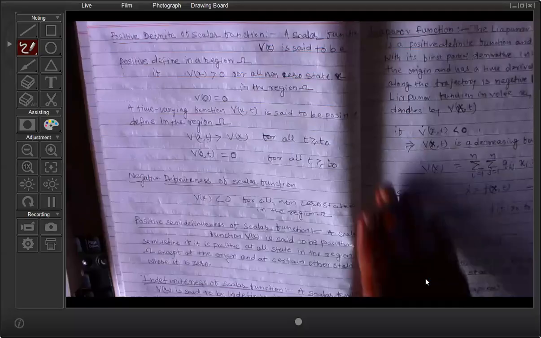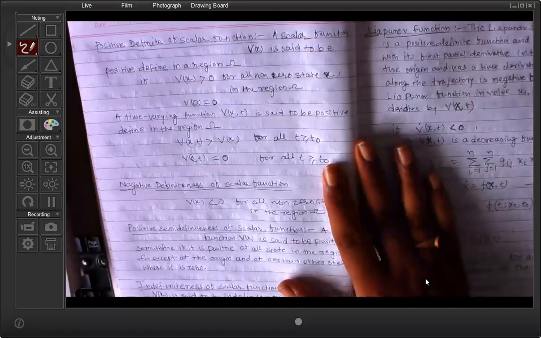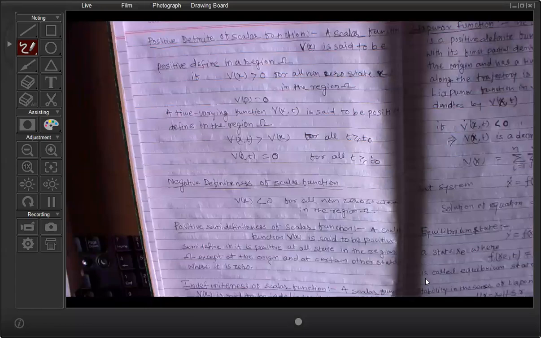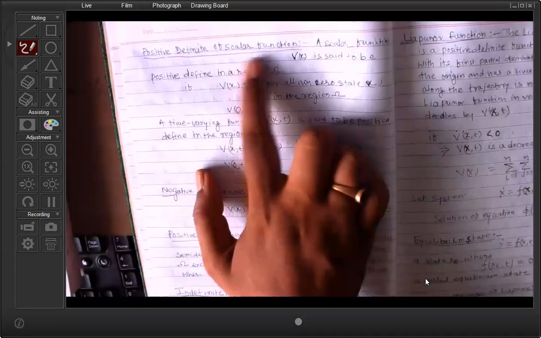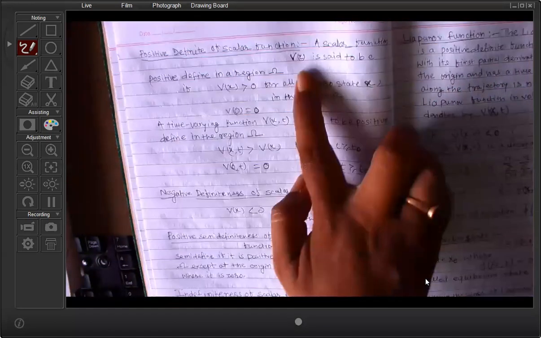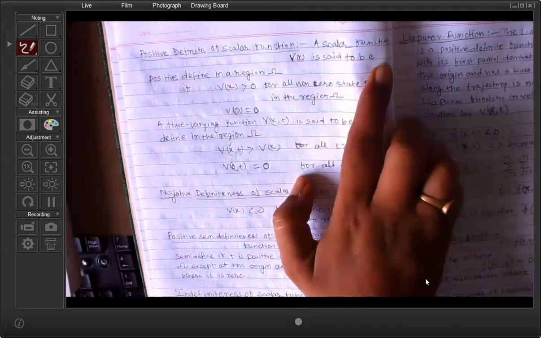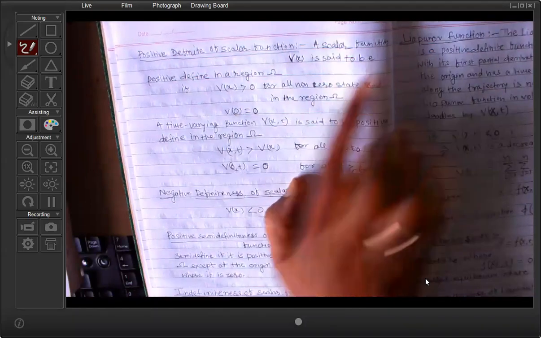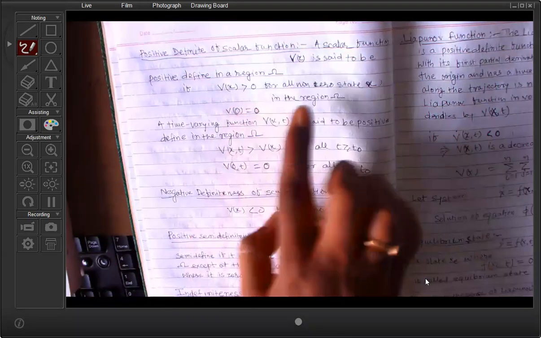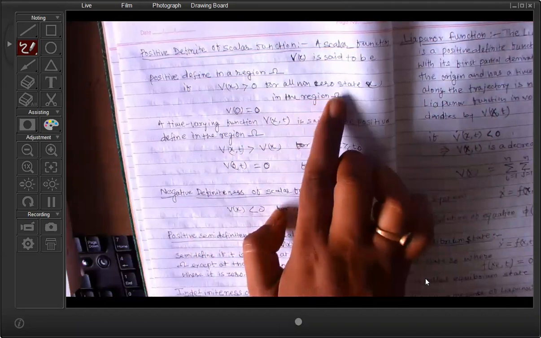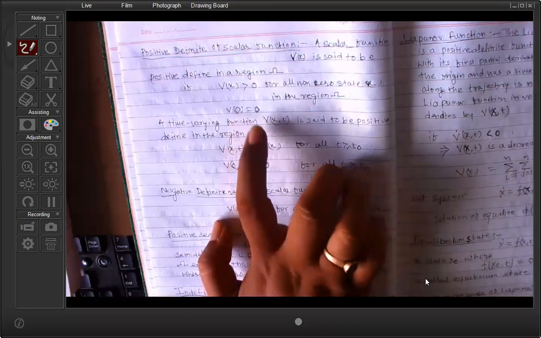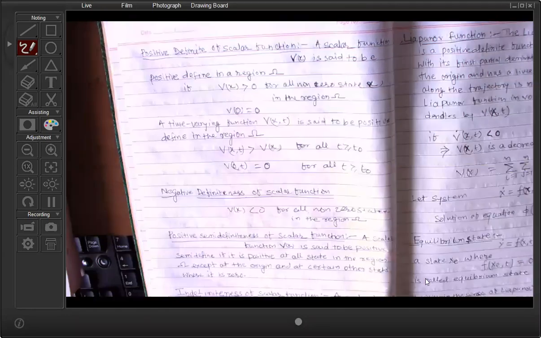So first we have to define the energy function. How can we define the energy function? First is called the positive definite scalar function. So what do you mean by scalar function? A scalar function V(x) is said to be positive definite if its magnitude is greater than 0 for all non-zero state x in the region phi, and its magnitude is equal to 0 at the origin.